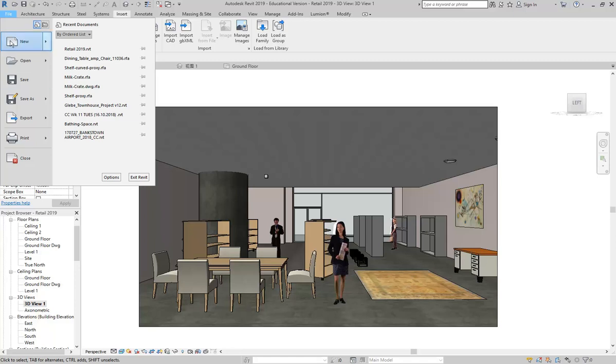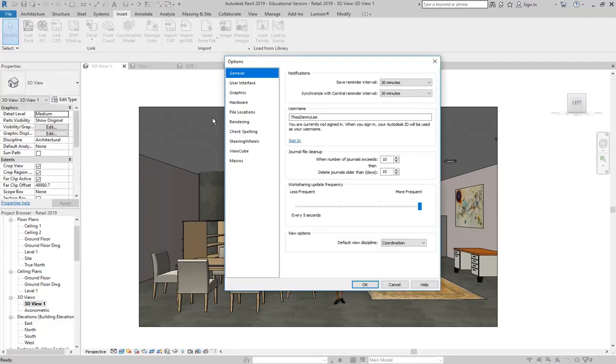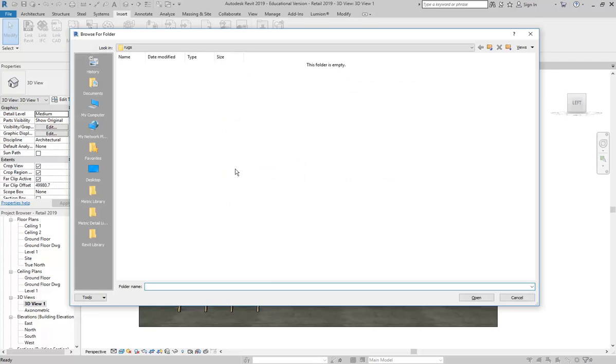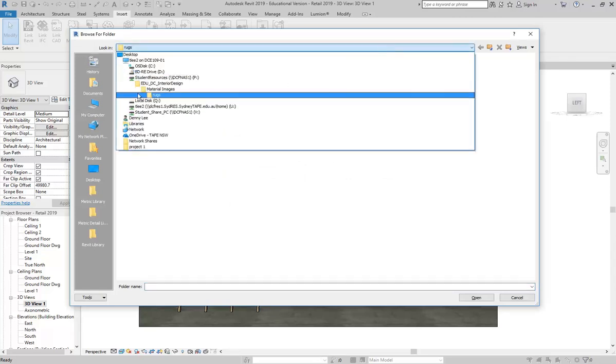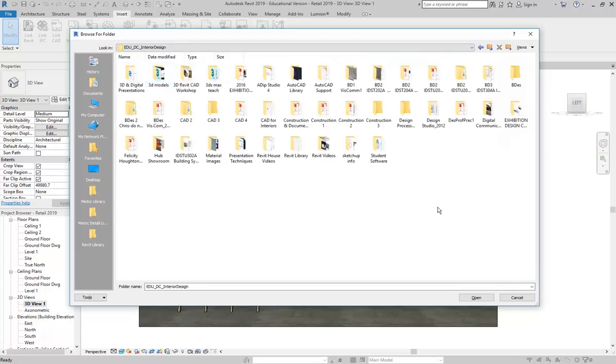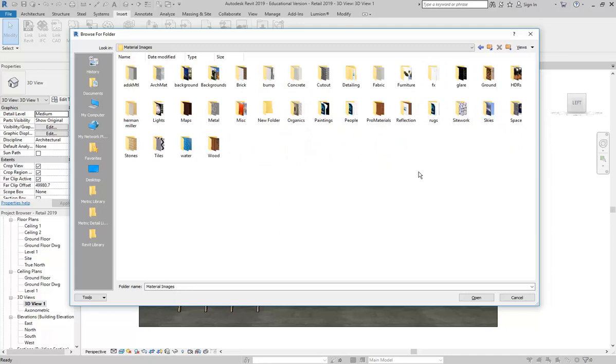So if that's the case, you can go to the File menu and then choose Options. Go to the Rendering option there on the left and click the green plus button, and you'll see this field comes up where you can then browse and choose a path. So you won't see any files here. All you'll see is folders, because that's what you're trying to choose. You're just trying to choose a folder so that Revit knows where to look. And again, I'm going to go to that same folder I was just in. Here we are, material images, and rugs.